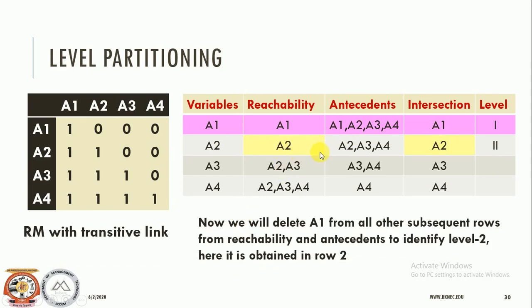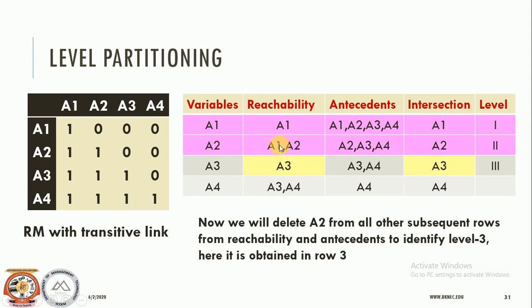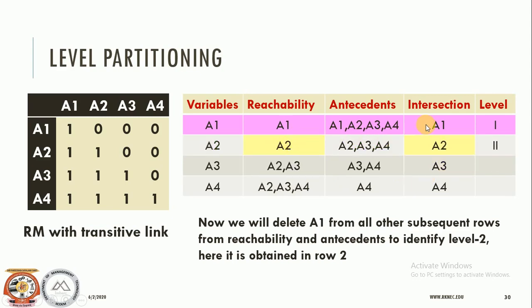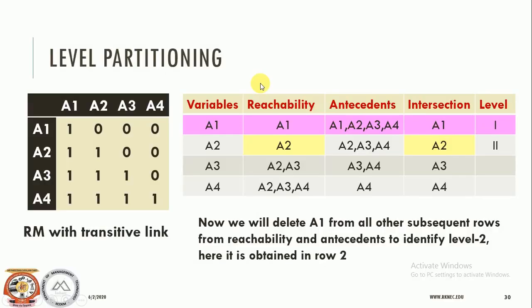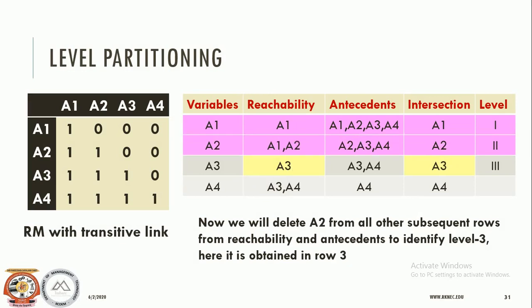So now again apply the intersection, A2, A2. Here it is A2, here you will get A3, here you will get A4. Again, the one where the reachability and intersection sets are the same will be label 2. Once label 2 is frozen, remove A2 from all other subsequent sets and form a new matrix. So we have removed A2 from these two labels.